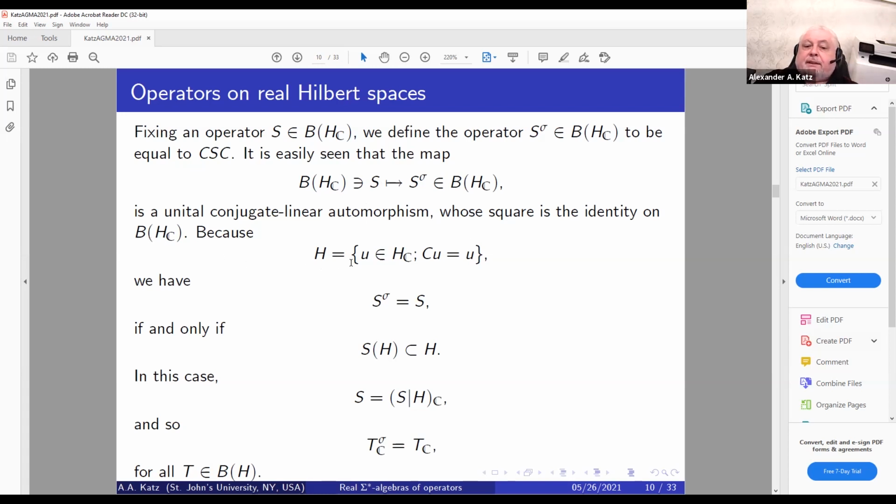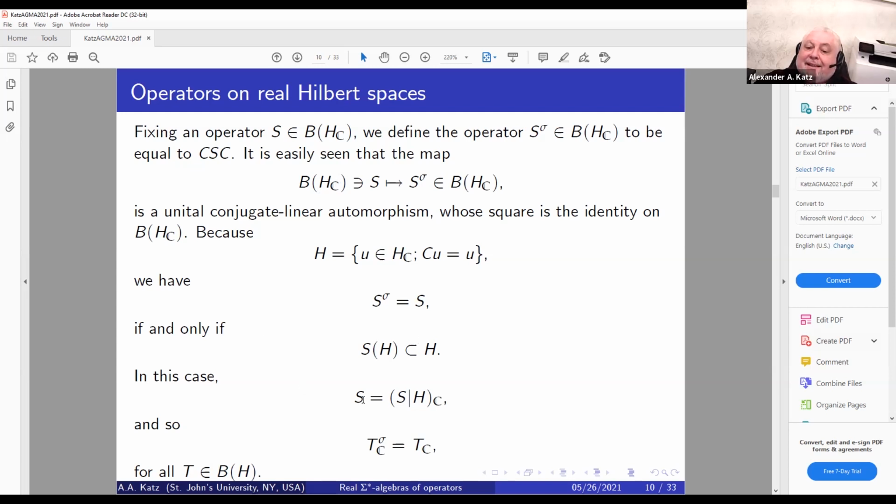And if we take all fixed points of the conjugation, we have that S super sigma is simply equal to S if and only if S leaves the real part, when it is embedded into H sub C, invariant.